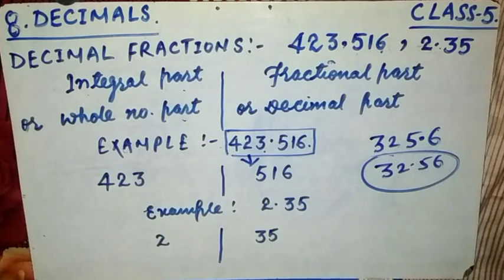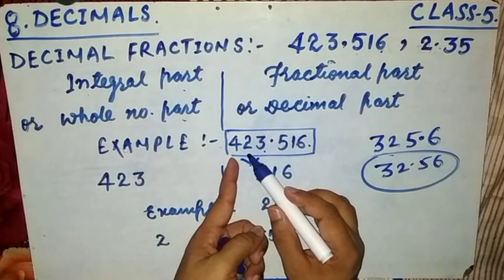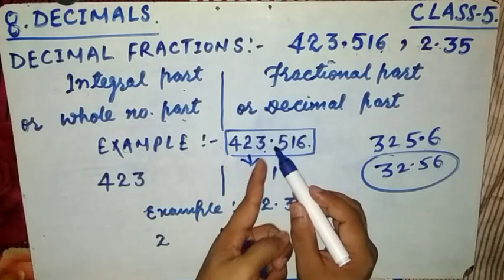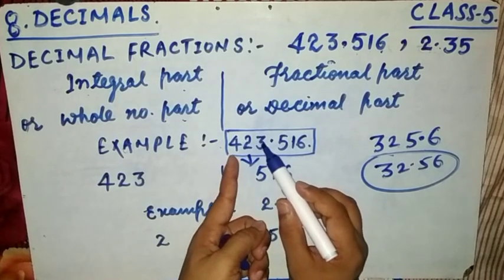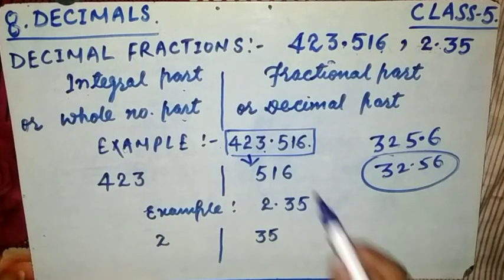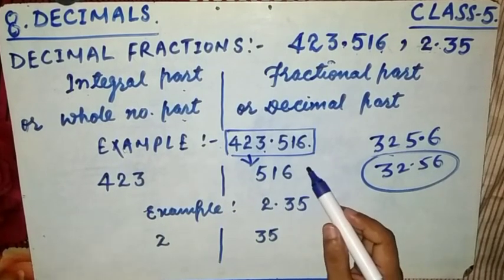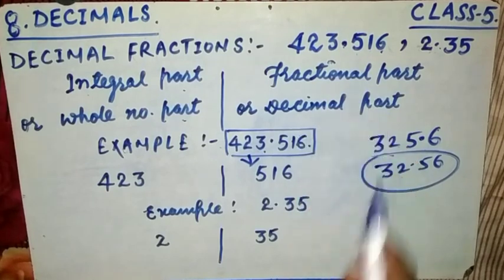That means the integral part is the part of the decimal fraction which is placed before the decimal. The number placed before the decimal is called the integral part, and the digits placed after the decimal are called the fractional part or decimal part.